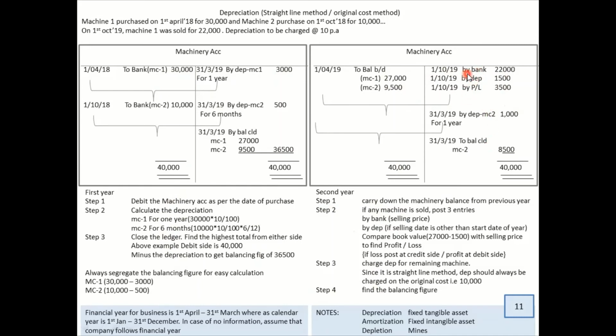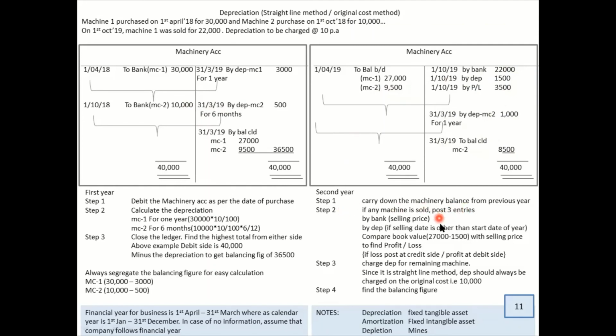Now this does not complete your sum because there is a year end, and every year you have to charge depreciation. There is a machinery left, isn't it? So again, what is the charge on the depreciation? The cost of the machinery is 10,000. 10 percent of 10,000 is what? 1,000. And then you get the balance. 9,500 minus 1,000 also you can do, because this 27,000 has now been sold completely. So this is how your first method is.